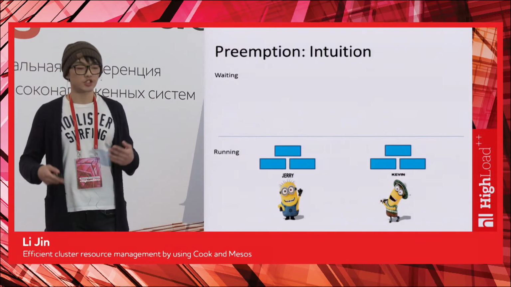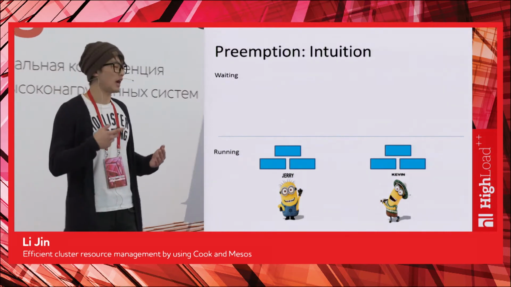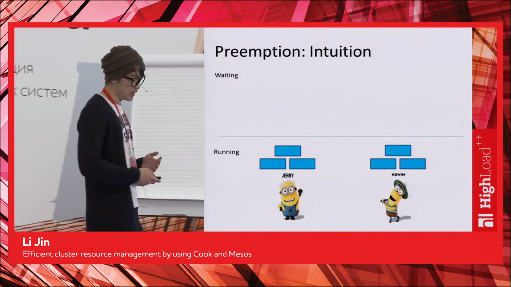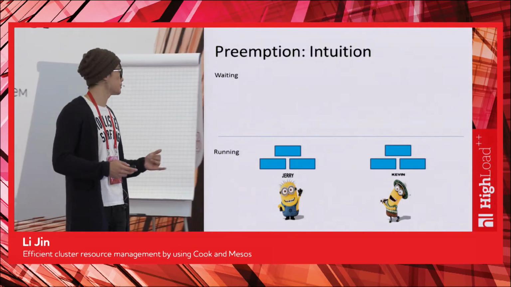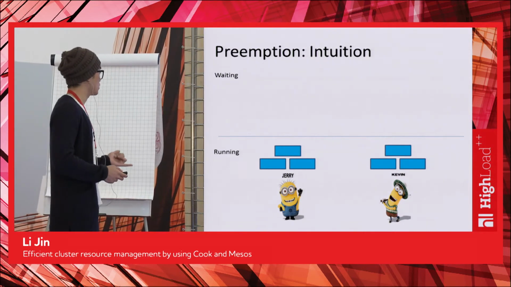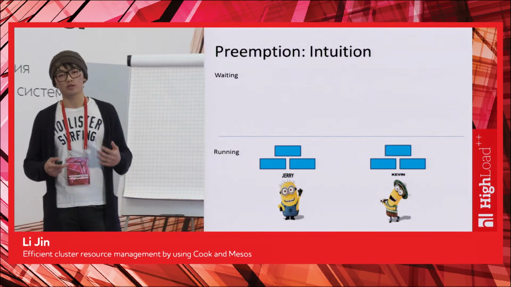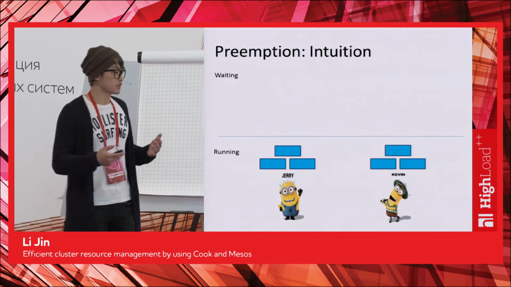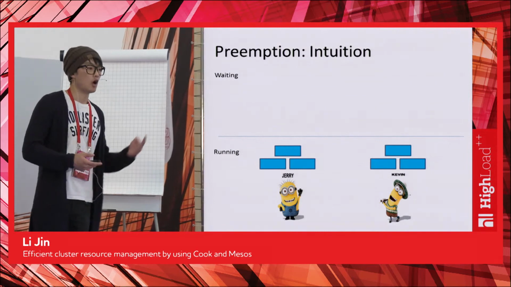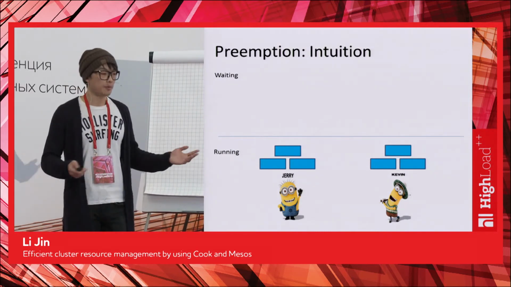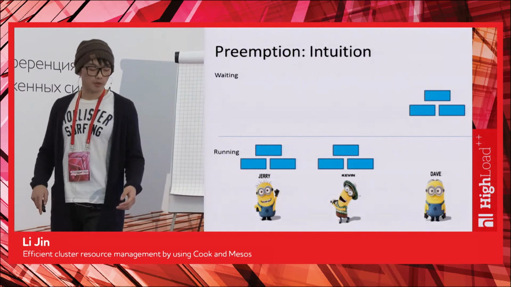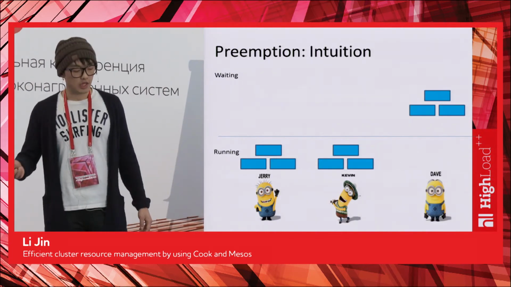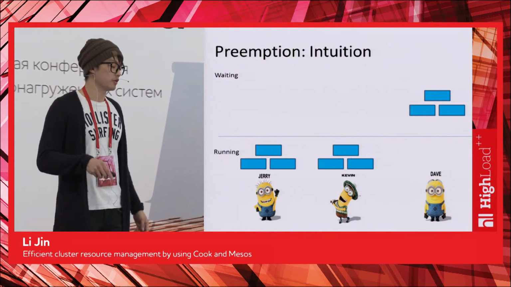Let's start from intuition. Let's see what's the idea behind preemption. Here's a quick example. Let's say we have a cluster of 6 CPUs. We have 2 users here, Jerry and Calvin. Each of them is running 3 tasks. Each task, which is a blue box here, represents 1 CPU. So they're happily sharing the cluster. Everything is great. Now comes a 3rd user, Dave. Dave wants to run another set of 3 tasks.